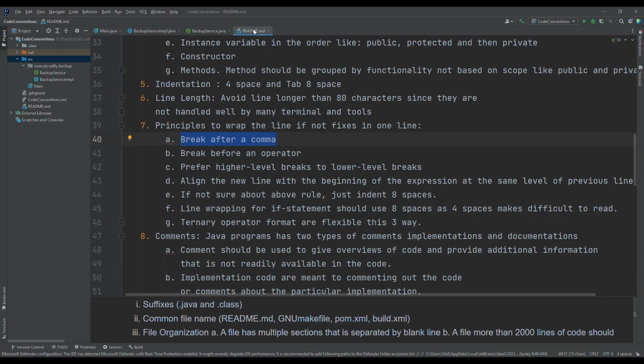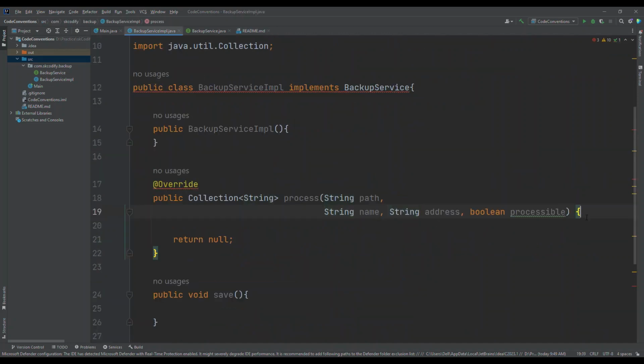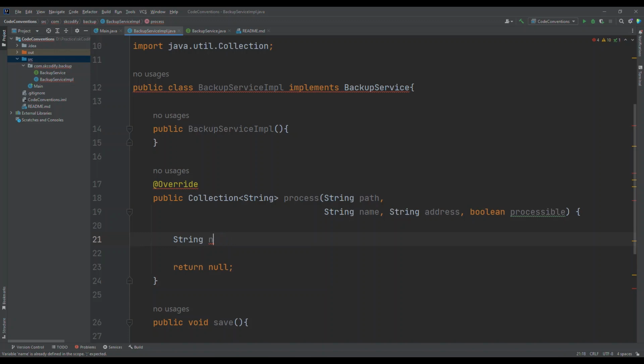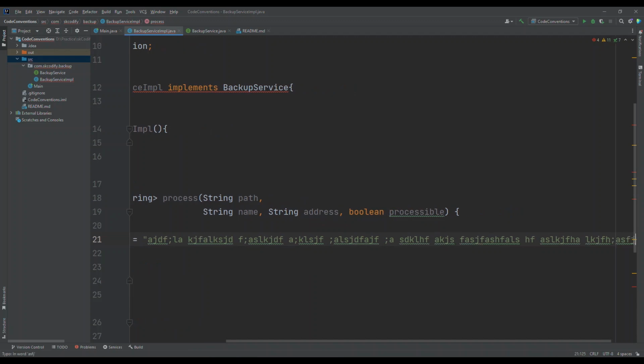Next, it says break before an operator. What does it mean? Let's say I am trying to concatenate a string, the content is equal to some text, and it's going on and on.